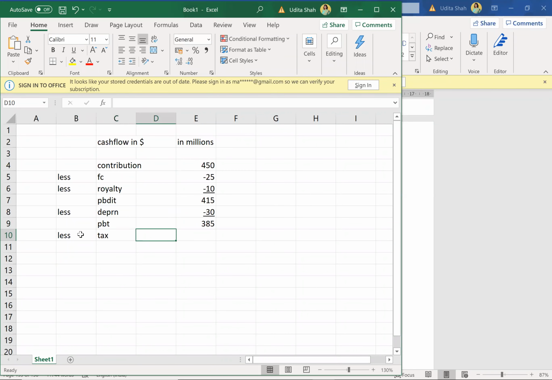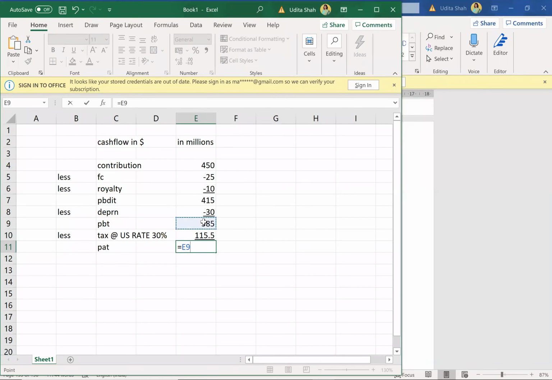Less tax. Right now we are in USA, so we take tax at the US rate, which is 30%. So that will be 385 into 30%, 115. Therefore we get the PAT, 385 minus tax.